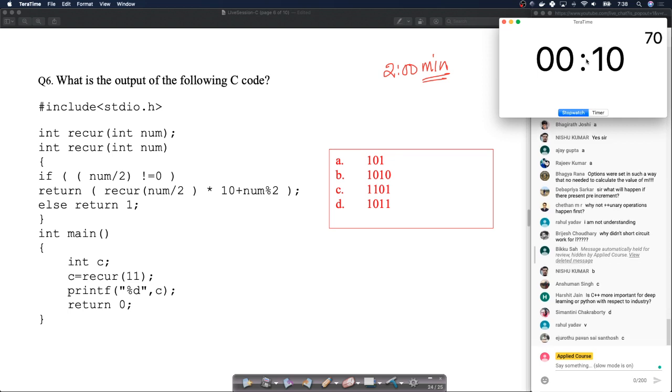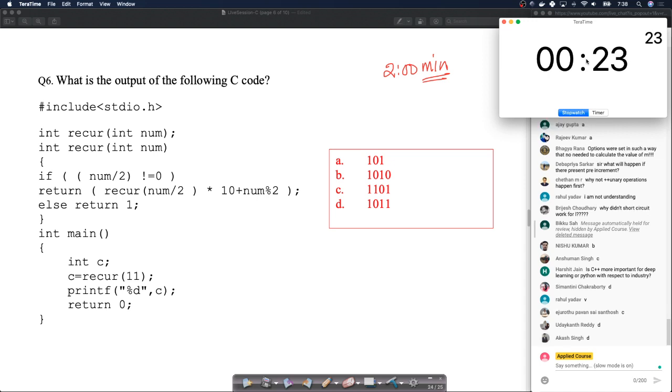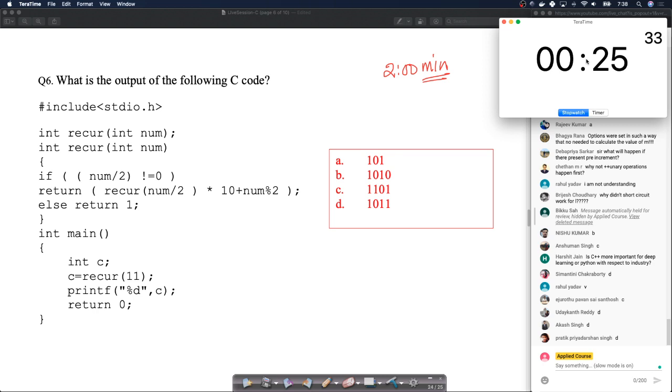You have to be slightly careful with the recursion here. I see all options here, B, C, D, except I think people are picking every other option.